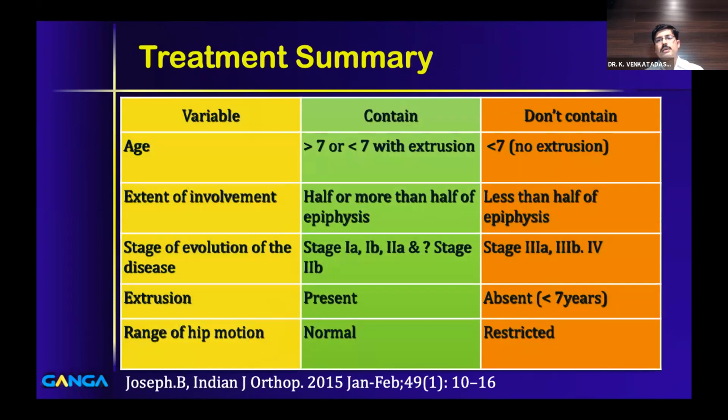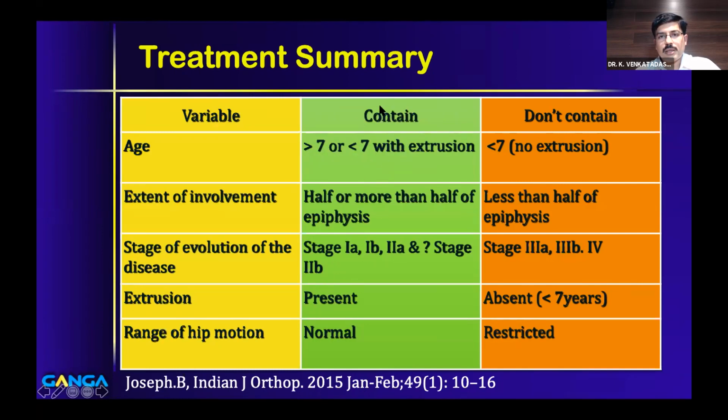So this is actually a good treatment summary, which was again given by Dr. Benjamin Joseph, published in the Indian Journal of Orthopaedics: when to contain and when not to contain. Based on the various variables which we described, if a child is more than 7 years and is in the stage of 1A, 1B, and 2A, and more than half of the epiphysis is involved, you have to contain. And in a child who is less than 7 years with extrusion, again, containment is indicated.